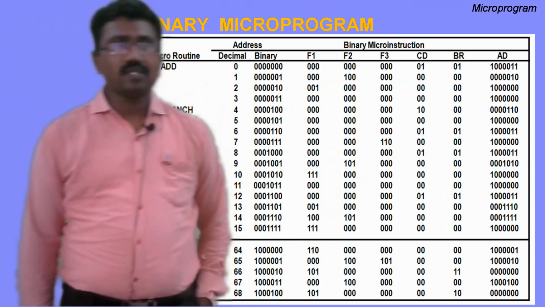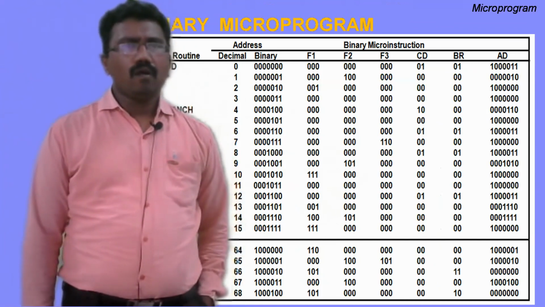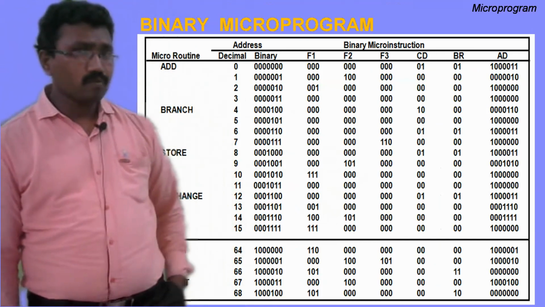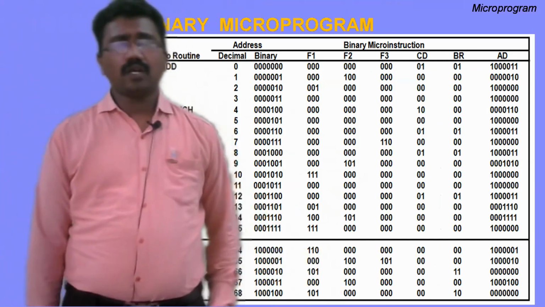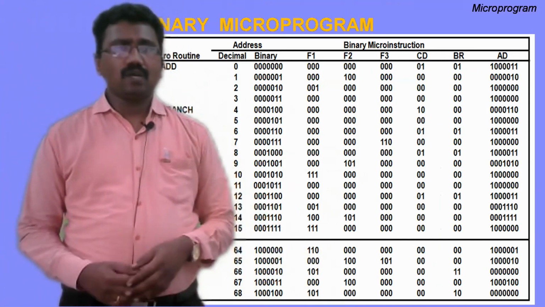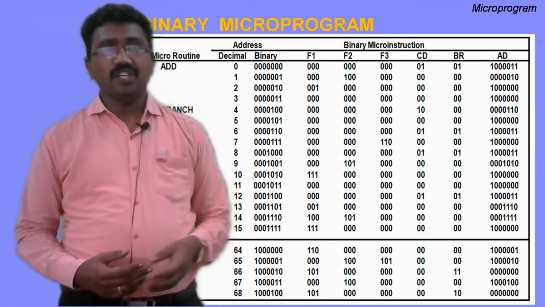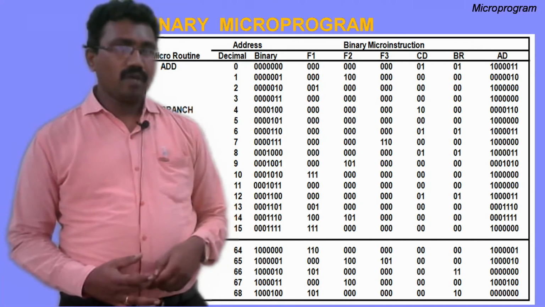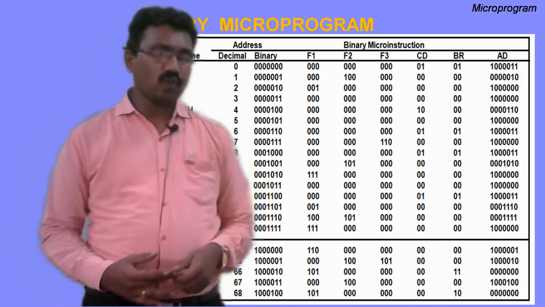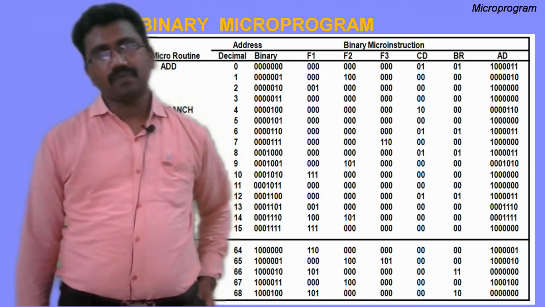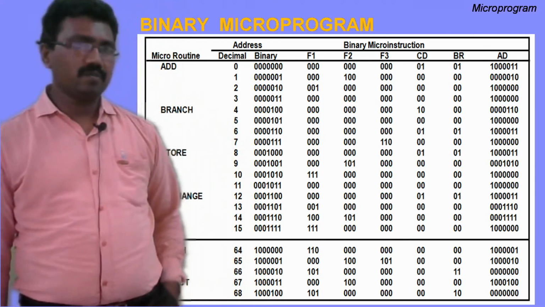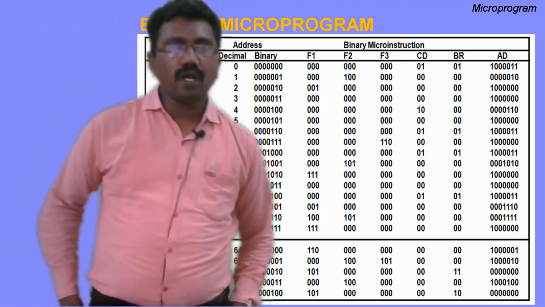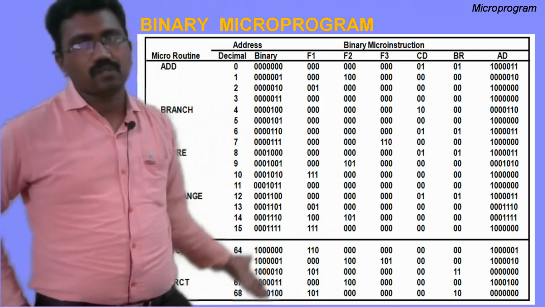In this session, we discussed a microprogram example, how to write symbolic microprograms and binary microprograms. We have taken one sample computer. In the computer, we discussed the machine instruction format and microinstruction format, and we have seen the F1, F2, F3 fields, micro operation field, condition field, branch field, and address field. We have also seen the symbolic microinstruction format and how to write a symbolic microprogram. We have seen some examples.